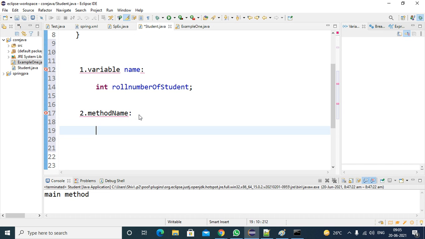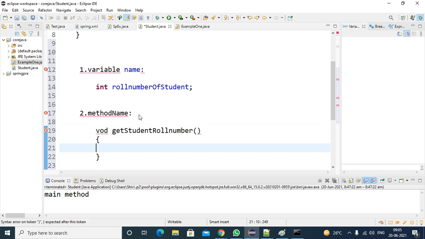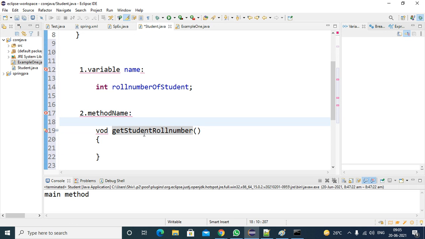Method names, suppose: void getStudentRollNumber. If you consider roll number as one word, you can use one capital letter, or if you consider these as two words, you can give a capital to each. Whatever is highlighted is the method name.